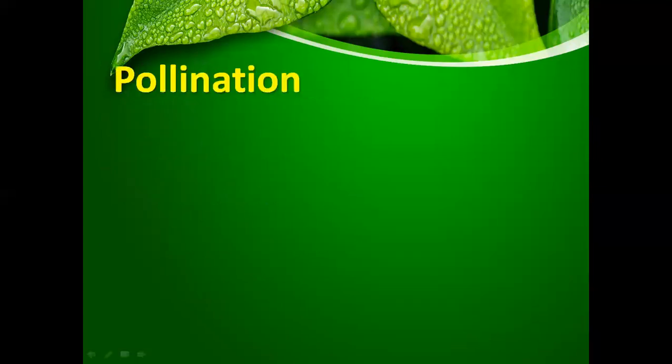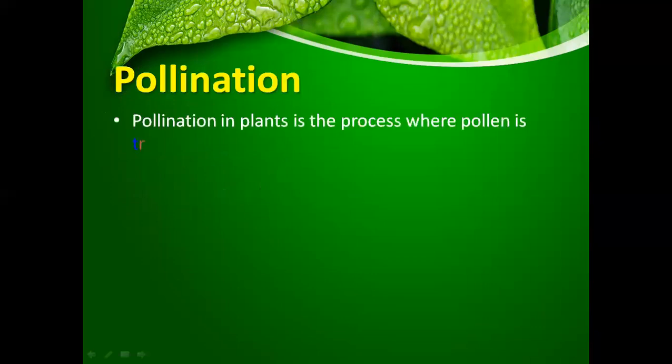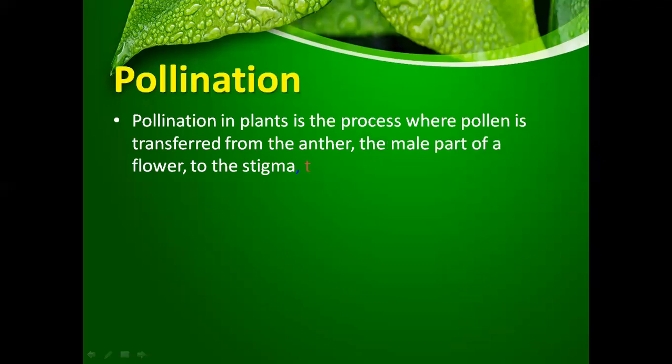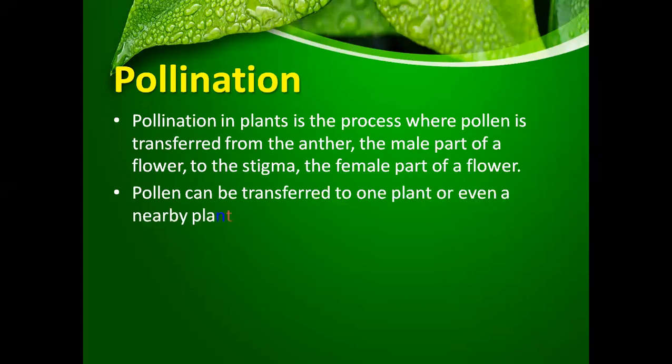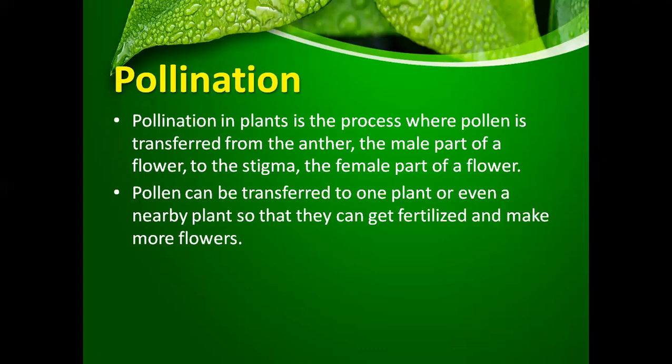Let's talk about the process of pollination. Pollination in plants is the process where pollen is transferred from the anther, which is the male part of the flower, to the stigma, which is the female part of the flower. Pollen can be transferred to the same plant or even a nearby plant so that they can get fertilized and make more flowers.